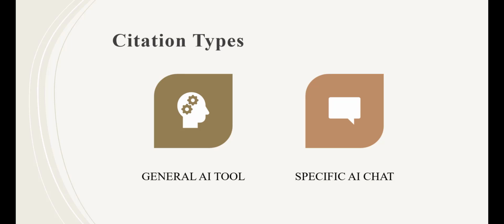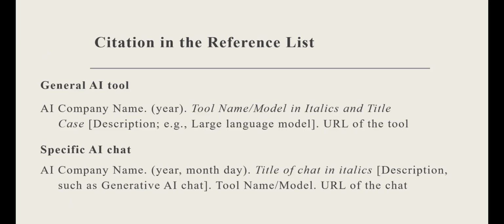The other format is when you want to cite a specific AI chat. Sometimes researchers use AI as a thought partner or idea generator and would like to keep track of the conversation. In other examples, some instructors will allow you to use AI for certain assignments or projects, but they ask you to share your work. In these situations, you want to share the exact conversation that you had with the AI tool.